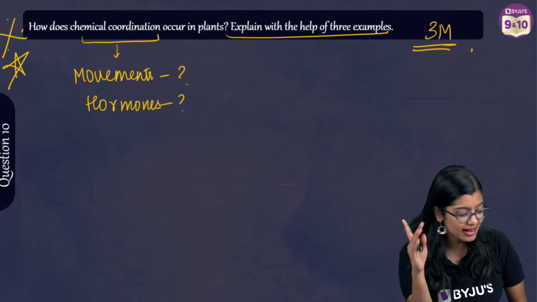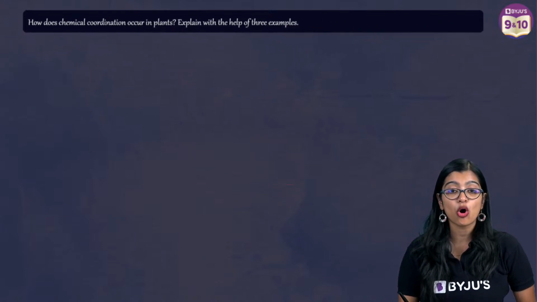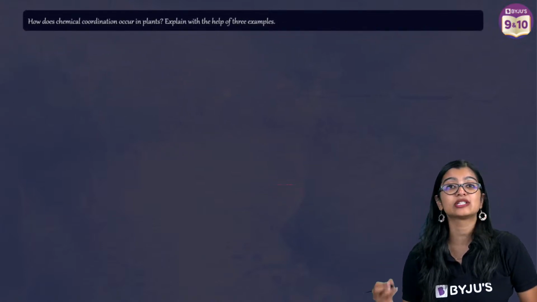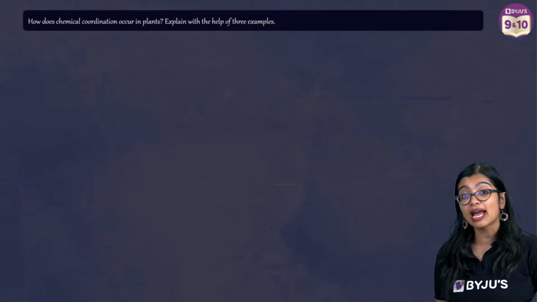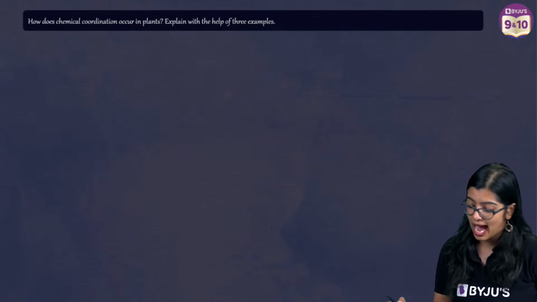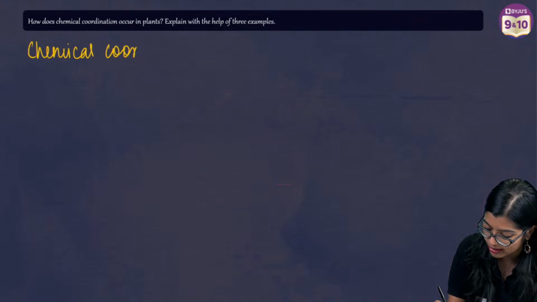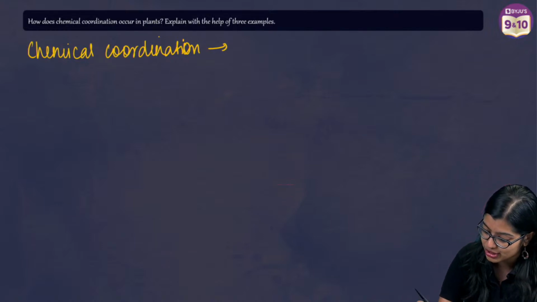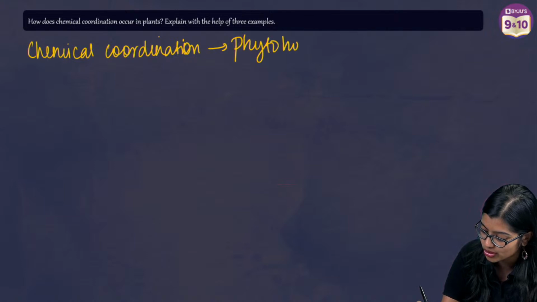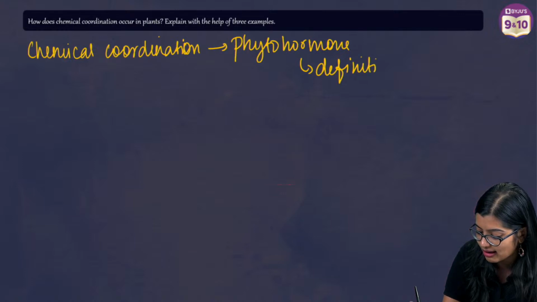Very good. Very proud of all of you. Exactly. You need to write about hormones here, right? So how does chemical coordination happen? We know that chemical coordination happens wherein different chemical processes in the plant body happen with the help of phytohormones. So I'll write down the keywords. You can define what phytohormones are and add that in the definition.